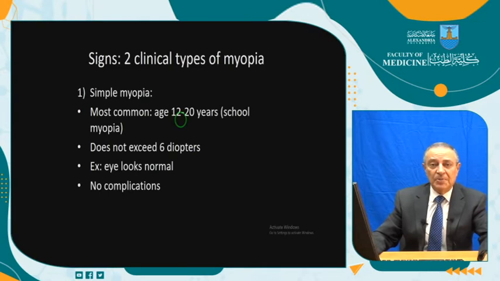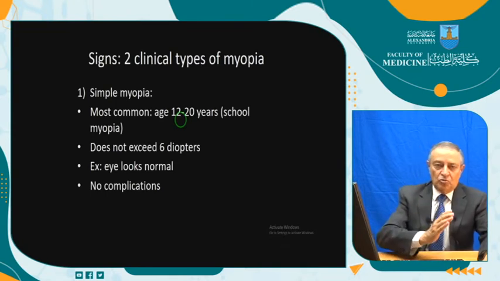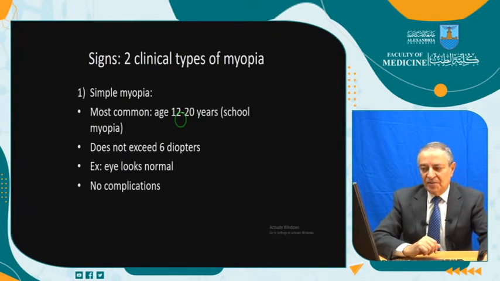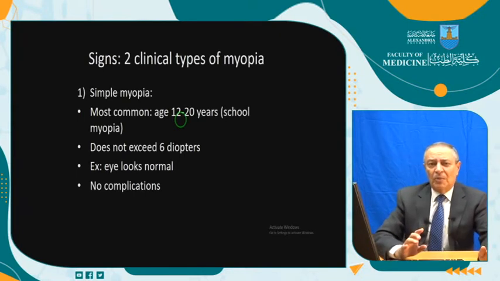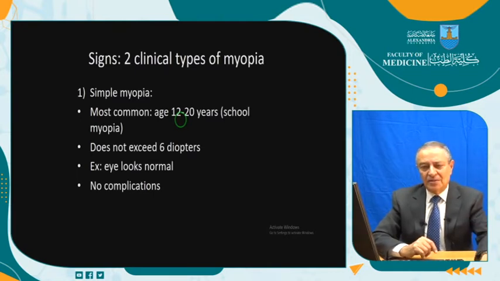And that's why we are speaking about the term of school myopia. It happens during the school age. It doesn't exceed 6 diopters, from -1, 2, 3, 4 up to -6. The eye is completely normal. It's only a little bit more in the axial length. There is no complications in simple myopia.